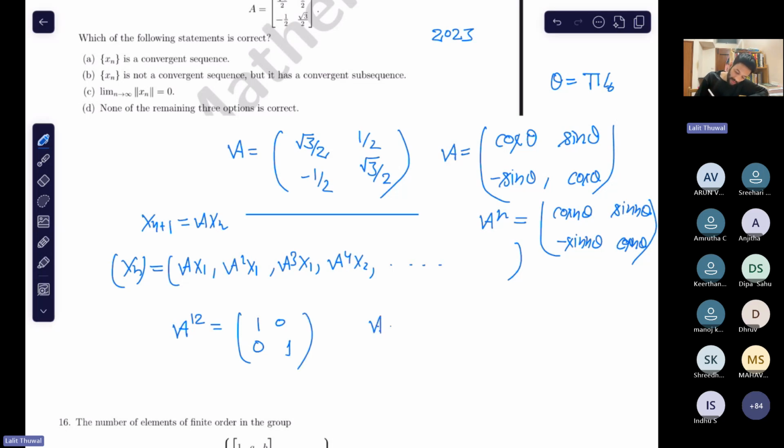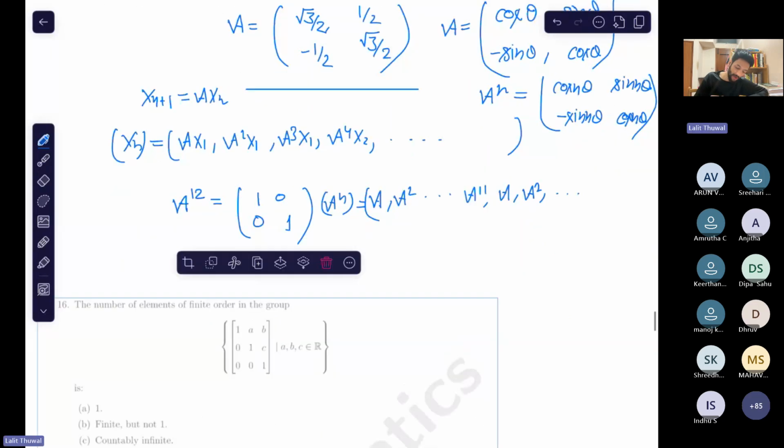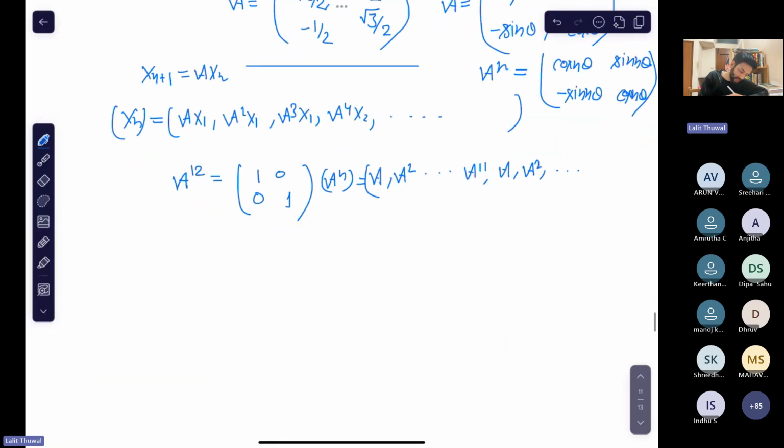So this sequence, A square, A to the power n, looks like this. I'm just talking about A to the power n. This is repeated cyclically. Yes or no? Do you understand this? Yeah, okay, good. So now what happens to this sequence?